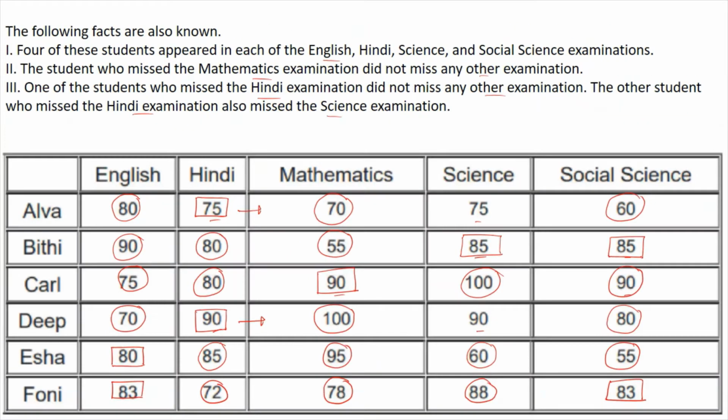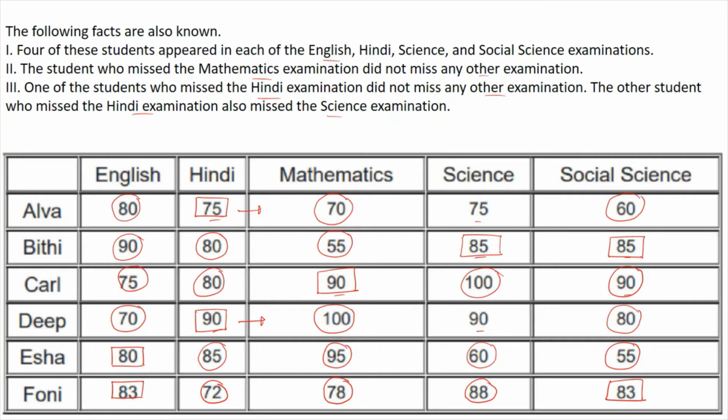So this is the table, and some facts are given. Four of these students appeared in each of English, Hindi, Science and Social Science. The student who missed Maths did not miss any other. One student missed Hindi and did not miss any other examination. The other student who missed Hindi also missed Science.